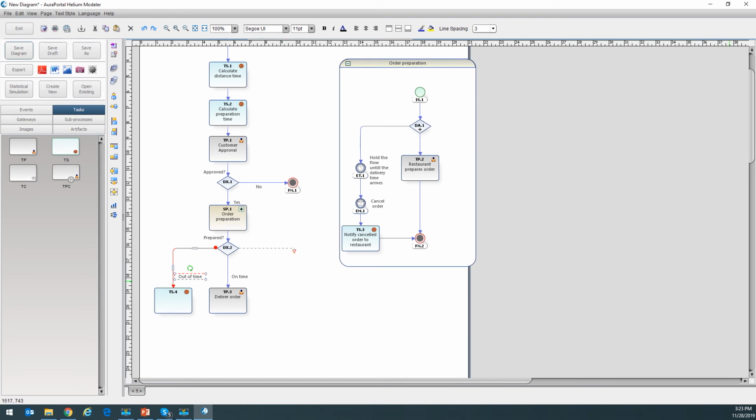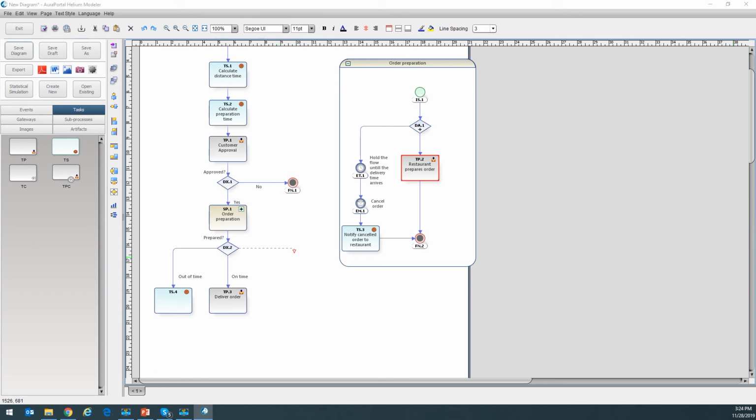Yes. Because if the customer said they wanted to cancel the order, there's a notification sent to the restaurant. This task disappears immediately because the flow goes outside of this sub-process, so everything within it is cancelled. Even this task, even though it was still pending, it's going to be cancelled. The flow is going to go out here. It's going to go through the cancelled outlet, and the process is going to end.